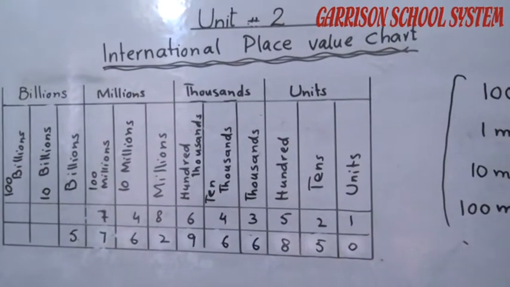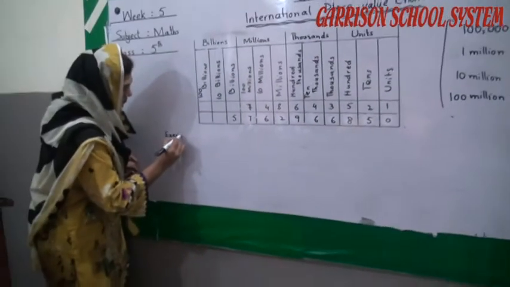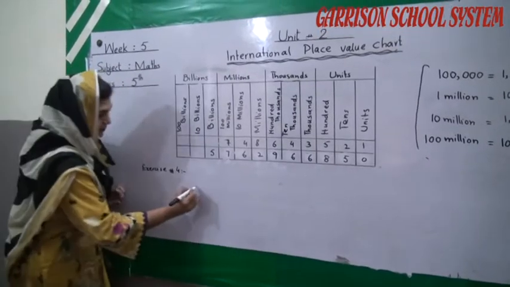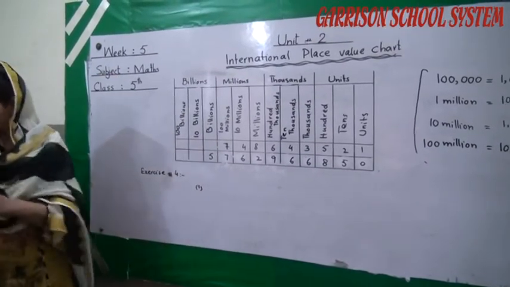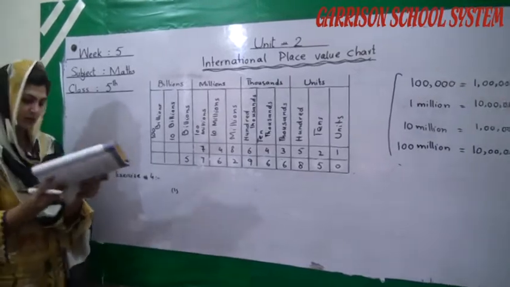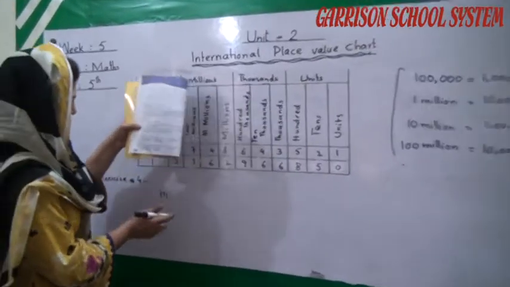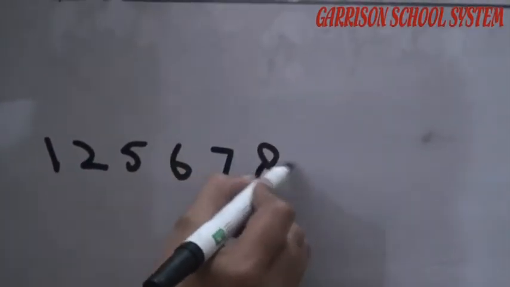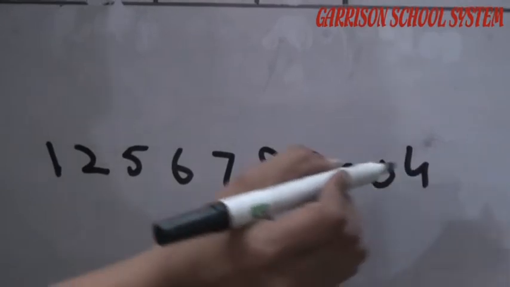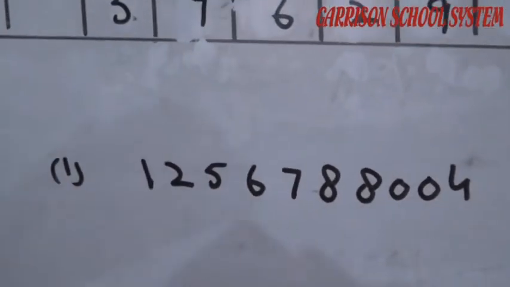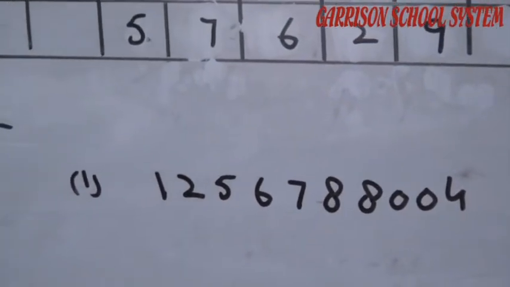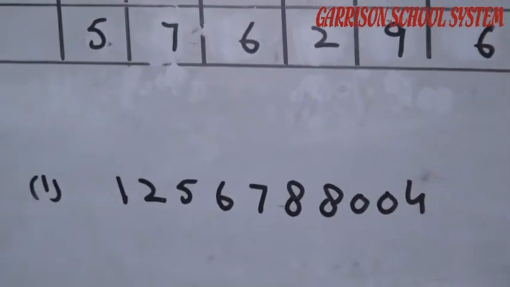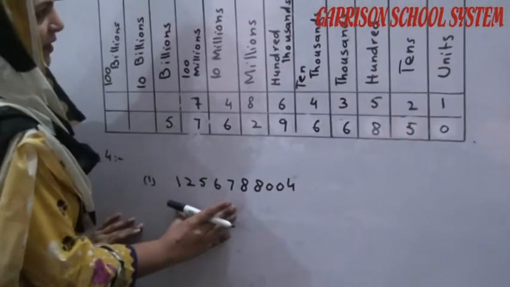First of all, exercise number 4. The first question is given in the book: 1, 2, 5, 6, 7, 8, 8, 0, 0, 4. So students, through this chart, question number 1. It is very simple to convert using the international place value chart.